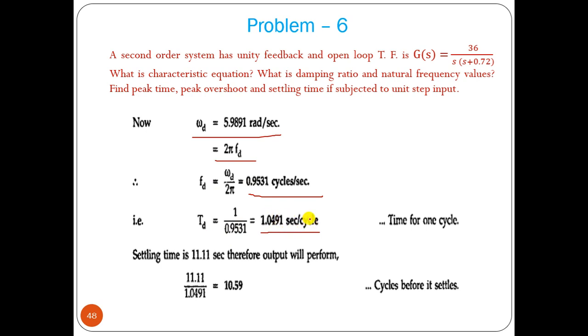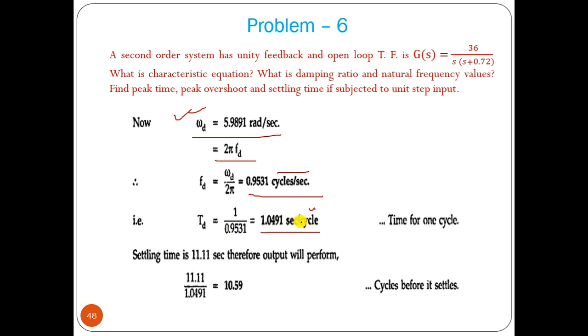Okay, how much time will it take? So omega d is the damping frequency. From that we can find out angular frequency, radian per second. We can find out the frequency, cycles per second. So in 1 second it will take 0.95 cycles. Okay, so how much time will it take for one cycle? So td equal to 1 by fd, so 1.04 second per cycle.